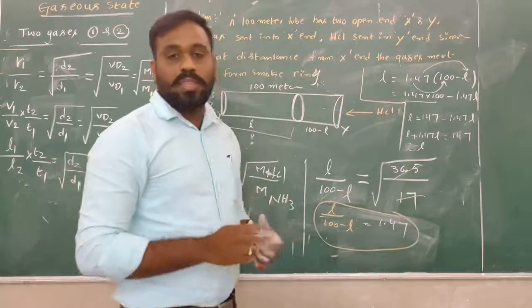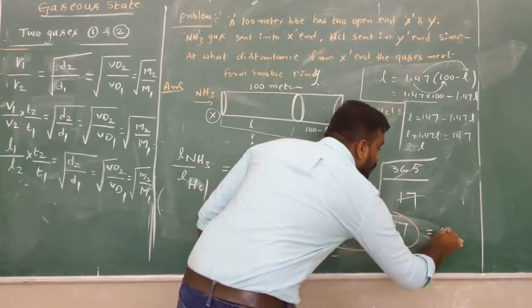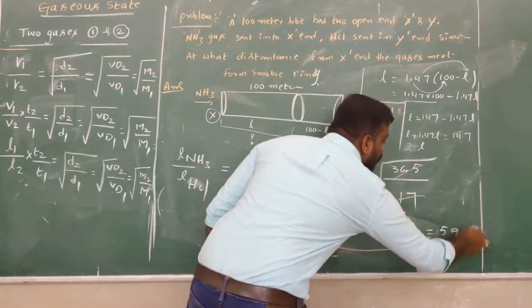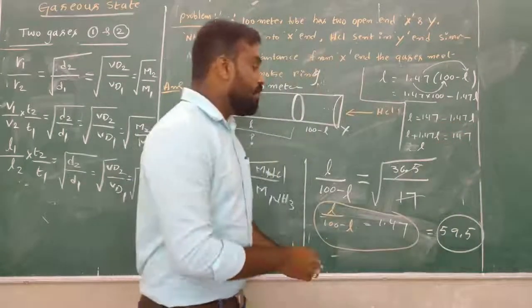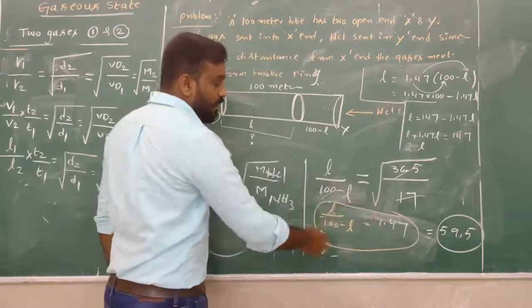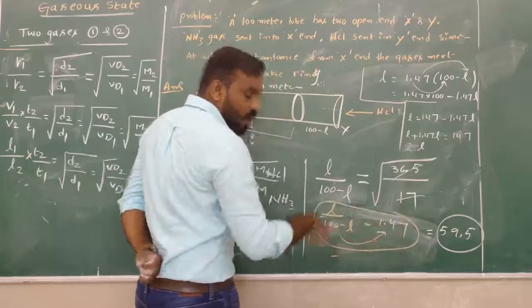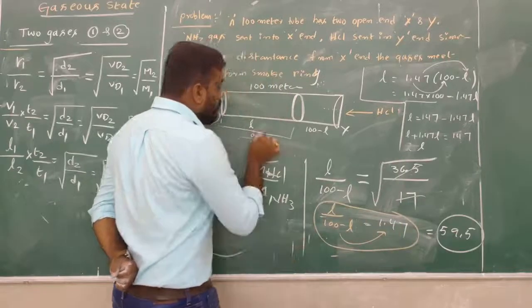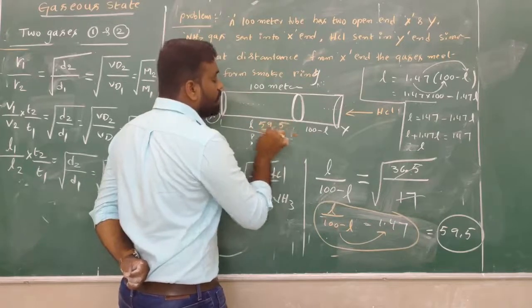Then you will get the length as 59.5 meters. I don't have space to simplify it here, so take this to this side and multiply. After the simplification, you will get the length as 59.5 meters.